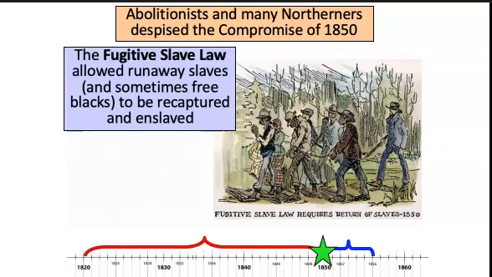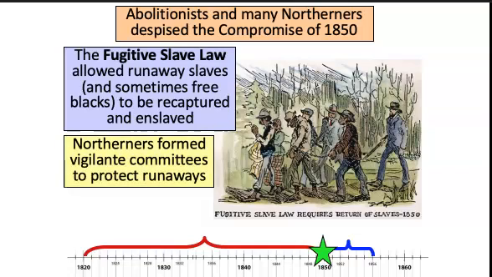If you've ever seen the movie 12 Years a Slave, we can see some of the effects of that. Now, many Northerners formed vigilante committees to protect runaways. We saw the increase in the Underground Railroad in the North, but this further drives a wedge between North and South over the issue of slavery.